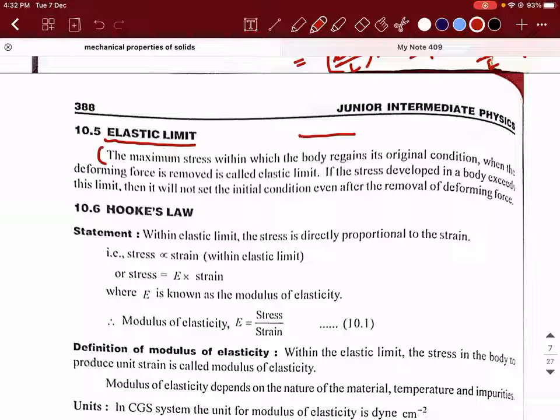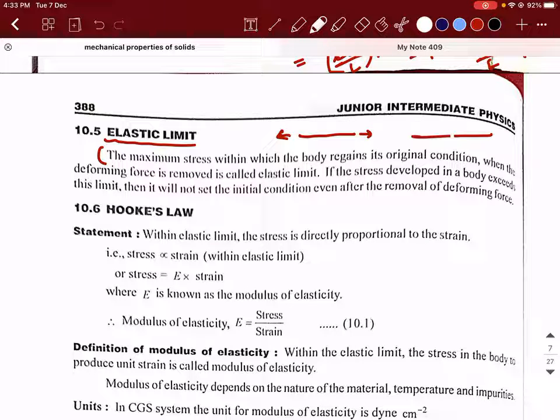Tell me one thing. Let's say you take a rubber band. You apply a pulling force in both directions. You will pull it to a certain extent and leave. Will it come to its original shape? Yes, sir. Right? You pull it even further and try to leave. It will try to come back to its original position. If you pull it slightly more, I'm not sure if you have observed, you can see a small amount of white patch forming. You can see that the rubber band will become thin.